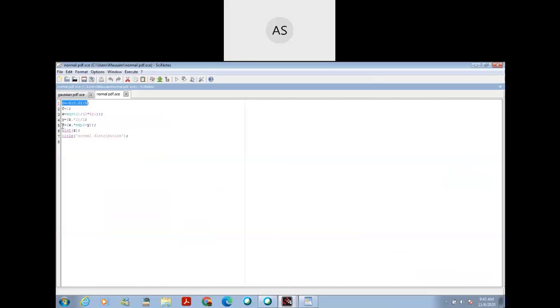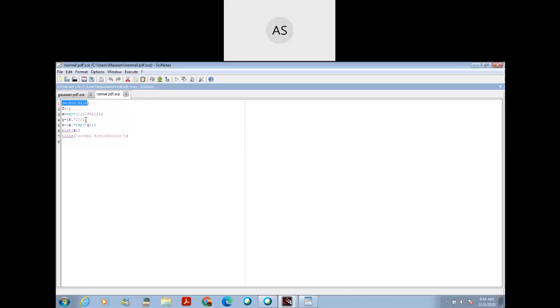Then x is equal to square root of 1 by 2 pi, because in this case the value of standard deviation sigma is 1. So 1 by under root 2 pi multiplied by exponential, and y, where r is data, x square, it means r square divided by 2 into sigma square.